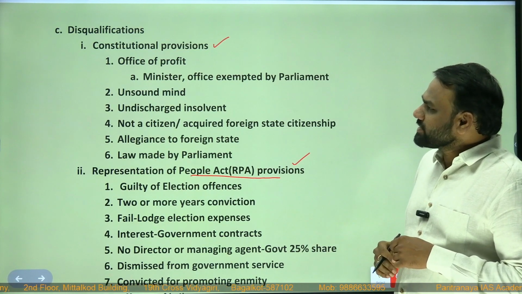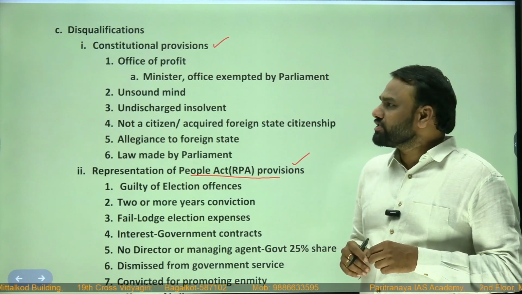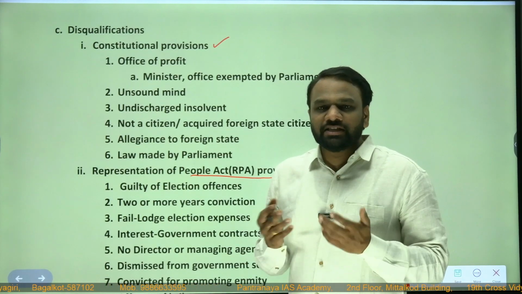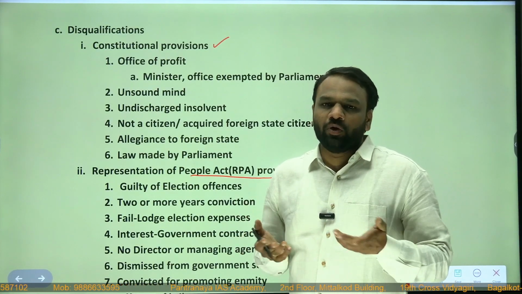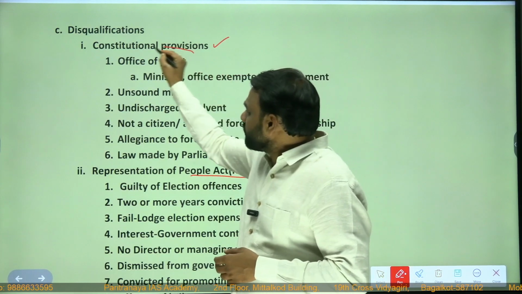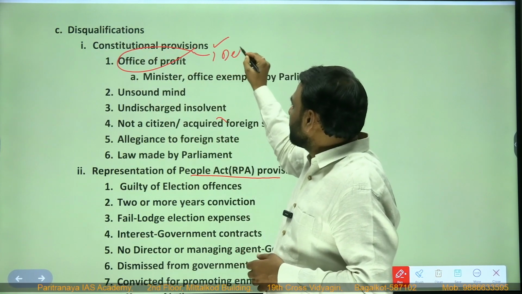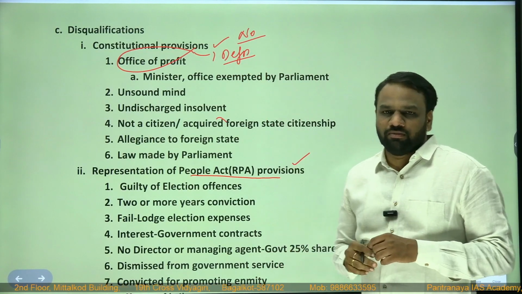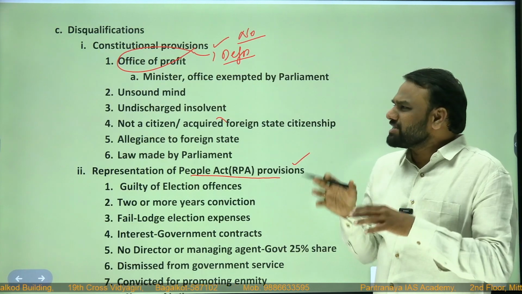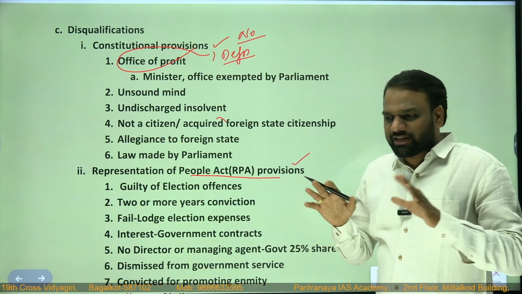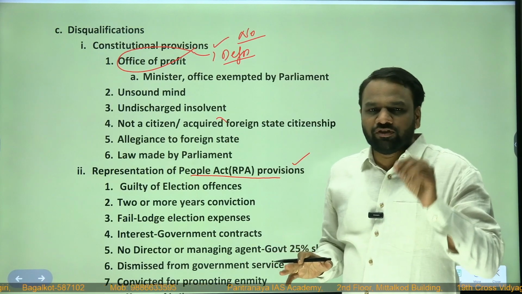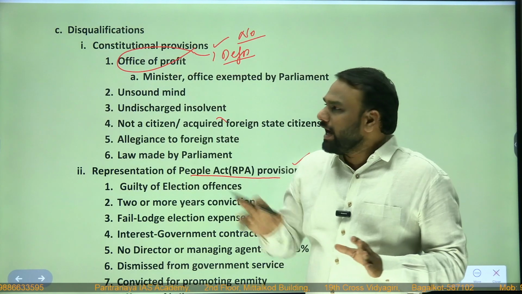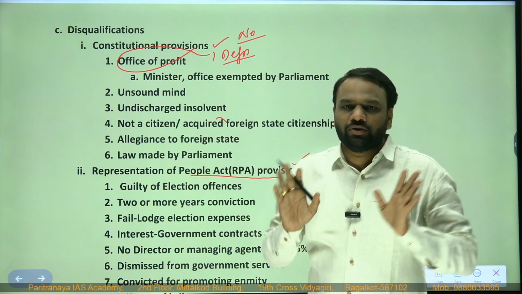Constitutional provisions. A person who is holding an office of profit is disqualified to contest in elections, either Lok Sabha or Rajya Sabha. So what is this office of profit? There is no definition of the meaning of office of profit in the Constitution. So don't worry much about what exactly is office of profit. For the time being, just assume that a person who is holding an office of profit is not eligible to contest in an election of either Lok Sabha or Rajya Sabha.